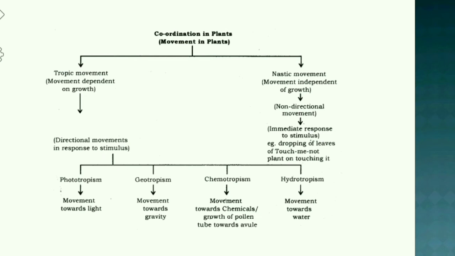So, coming to coordination in plants, a small sum up: tropic movement and nastic movement. Tropic movement is movement dependent on growth, and nastic movement is movement independent of growth.